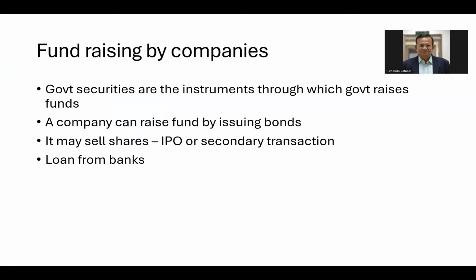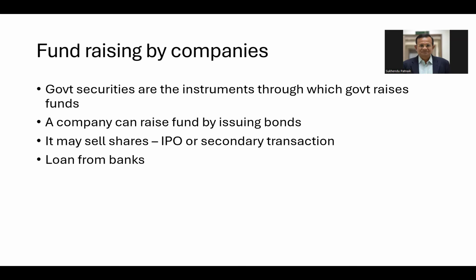Government securities are instruments which are sold by the government to raise funds for the government itself, not for anybody else. So, how can a company raise funds by government securities? I mean, it's counterintuitive. It has nothing to do with the company.